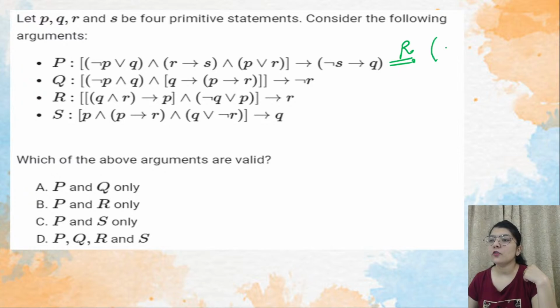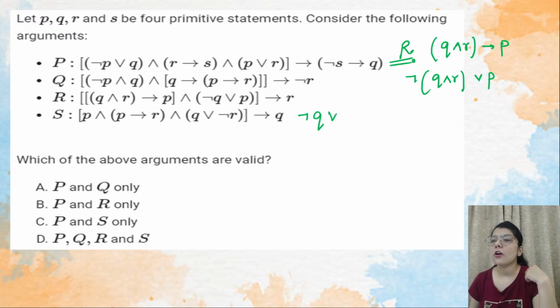Okay, so first we will open this one. So it is Q and R implies P. So first let us open this thing. So it will become what? Negation of Q and R or P, right? So what it will be? It will be negation of Q or negation of R or P. This is your first premise when you will solve this premise. And we have negation of Q or P.